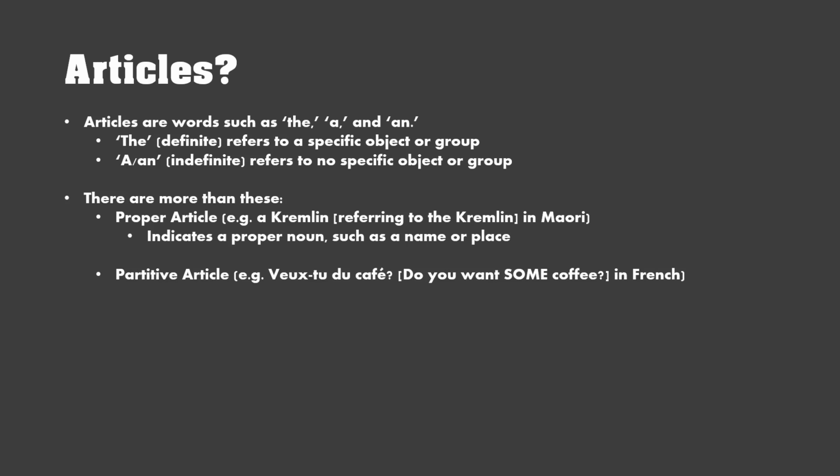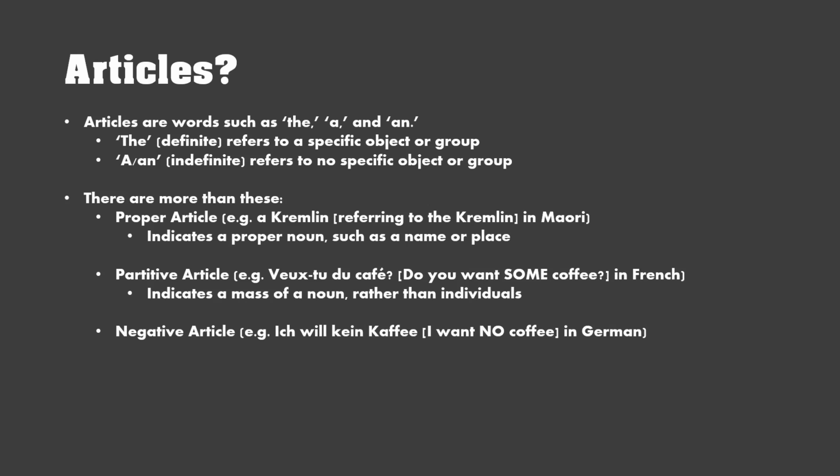Partitive articles, like in French, I'm not going to try and pronounce that because I don't speak French. Some coffee. Do you want some coffee? It indicates a mass of a noun rather than individuals, such as if you go to a river and you say, I want a water, you can't say that, you want some water. And negative articles, ich will kein Kaffee, I don't want coffee, or I want no coffee in German. So it just indicates a lack of a noun.